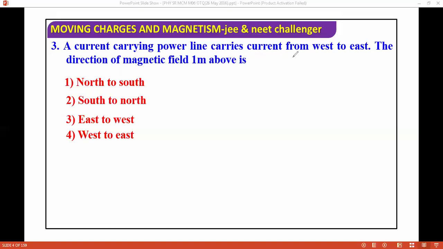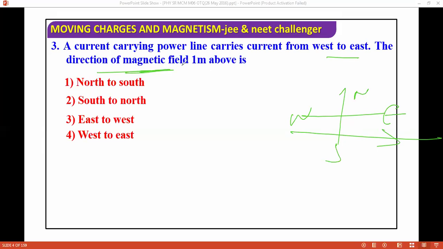Basically, what's happening in this question? The current carrying conductor carries current from west to east. Okay, so this is north, this is south, this is east, this is west. So there is a current carrying conductor from west to east. The question is asking the direction of magnetic field 1 meter above.